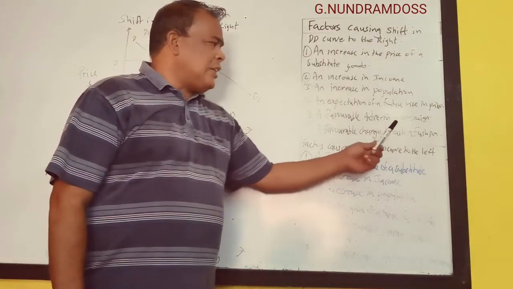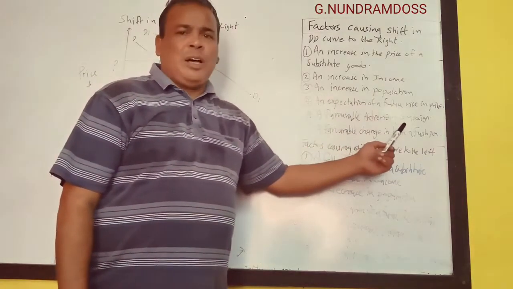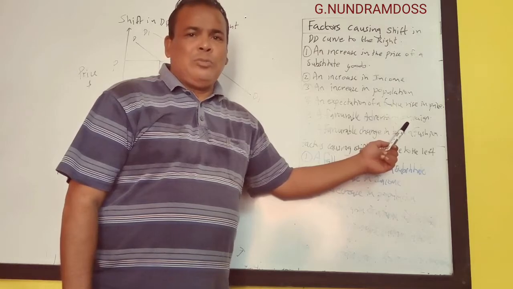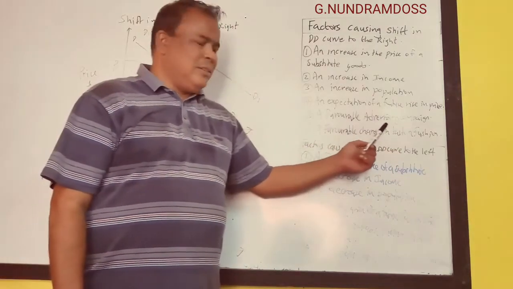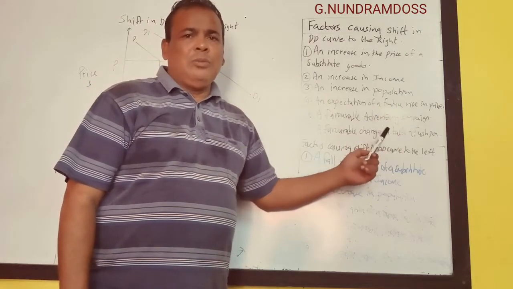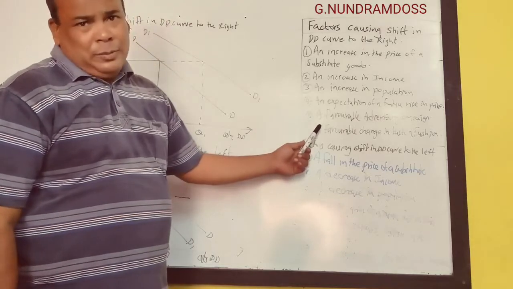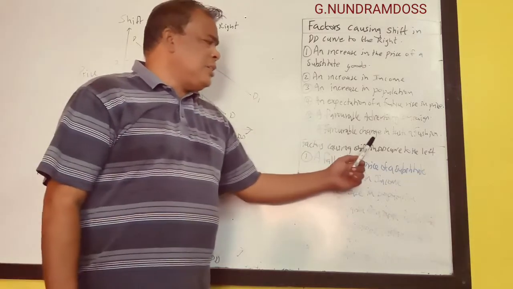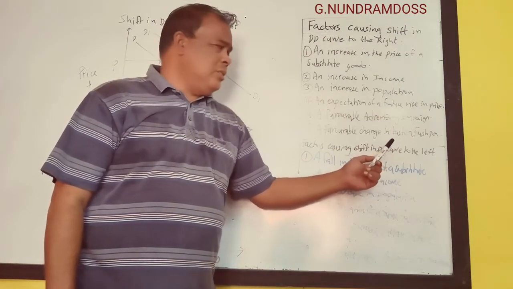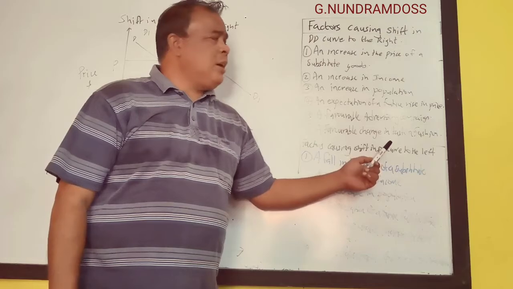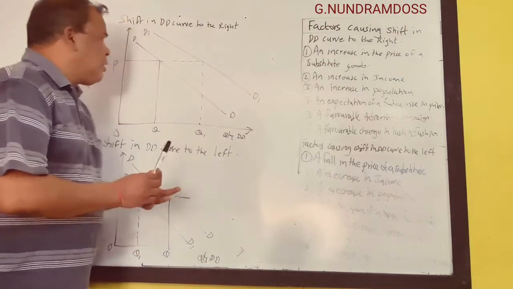A favorable advertising campaign. A successful advertising campaign will increase demand because consumers will be persuaded to buy more goods and services. For example, a good marketing strategy will increase demand, and therefore demand will shift to the right. A favorable change in taste and fashion. If there is a favorable change in taste and fashion, this also will increase demand, and the demand curve will shift to the right.